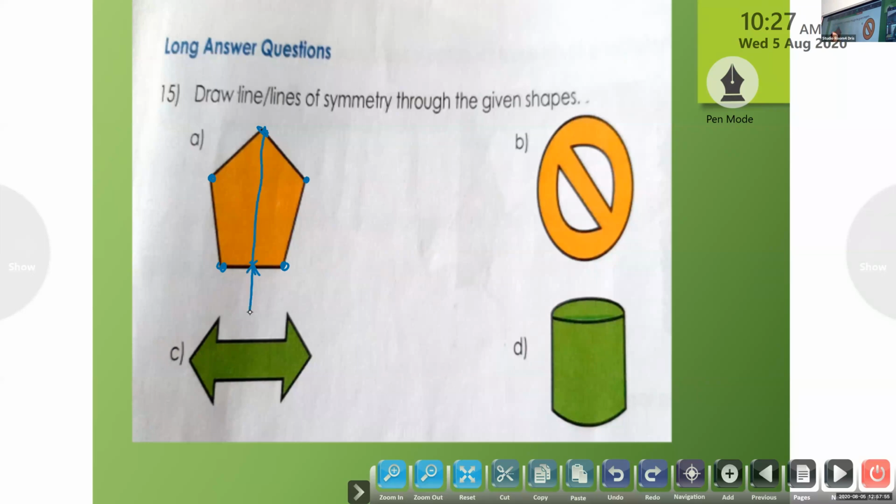Like the same here, take the opposite side of that midpoint, join the line. Now what about this opposite side here? We take the opposite side, take the midpoint, join the lines. And what about here? We have to take this side also, take the midpoint and join this corner. Is that over? Is there any more? Look at the picture, children, and tell me. Please unmute and tell me. Is there any more lines to be drawn?